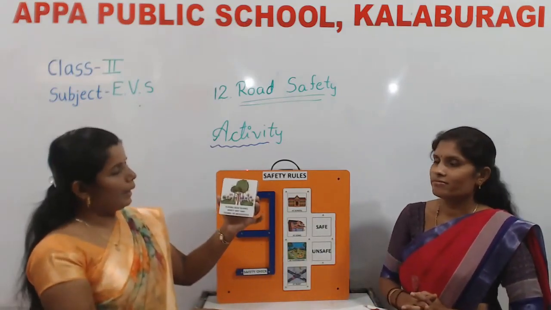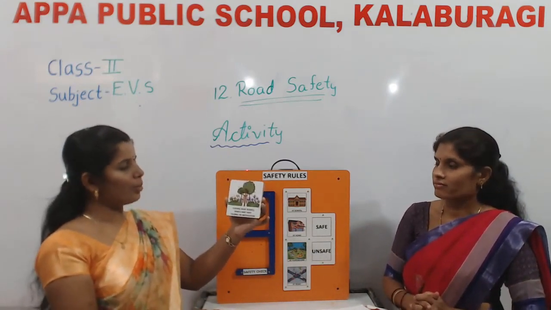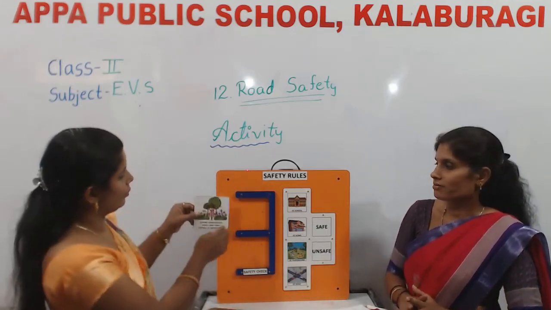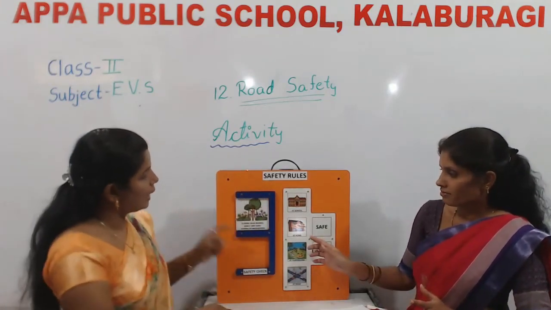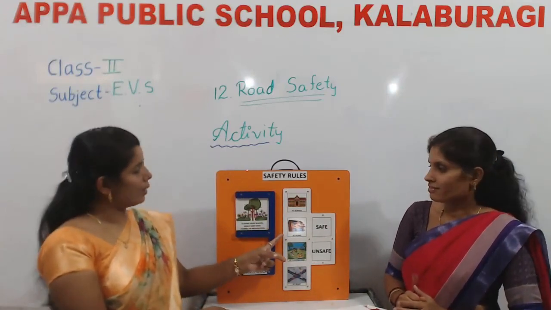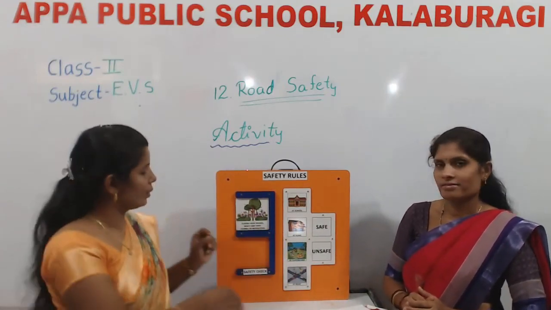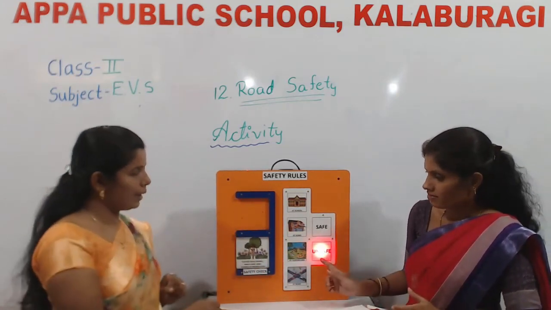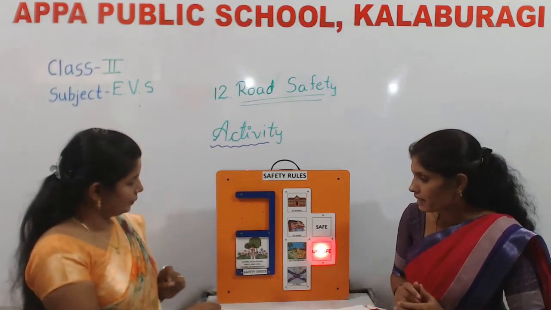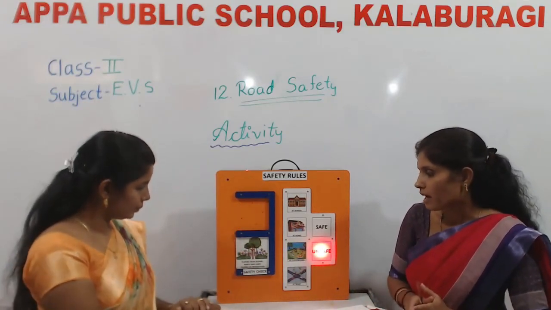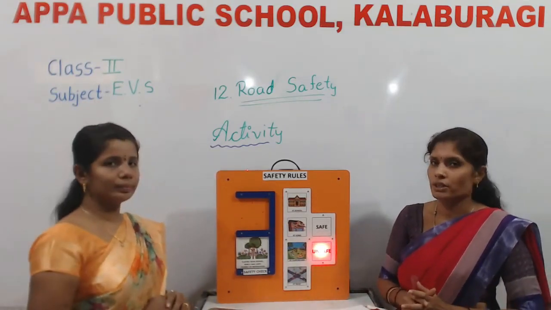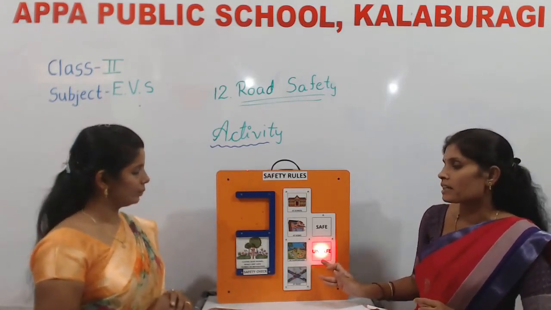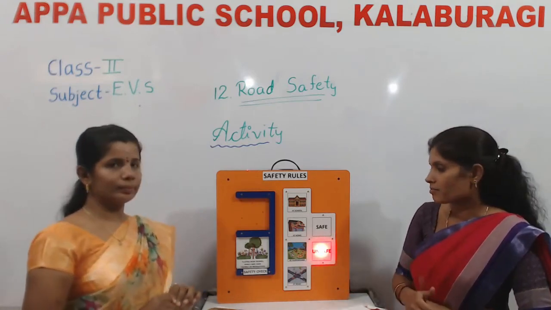Next is playing near bushes which may have thorns or mosquitoes. Let's check where we find the situation. At home, yes, at home, outside. Okay. So is it safe or unsafe? Unsafe. Playing near bushes which may have thorns or mosquitoes. Children, it is unsafe. We should not play near bushes. Okay?